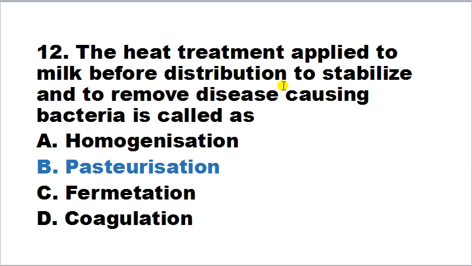Pasteurization is the partial sterilization of a product such as milk or wine to make it safe for human consumption and improving its keeping quality so that we can store it for a longer time. We can keep it for a longer time because pasteurization process remove disease causing or pathogenic bacteria. It is a heat treatment. So correct answer is B, pasteurization.